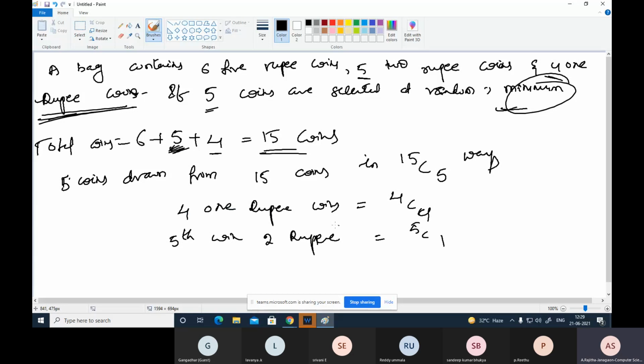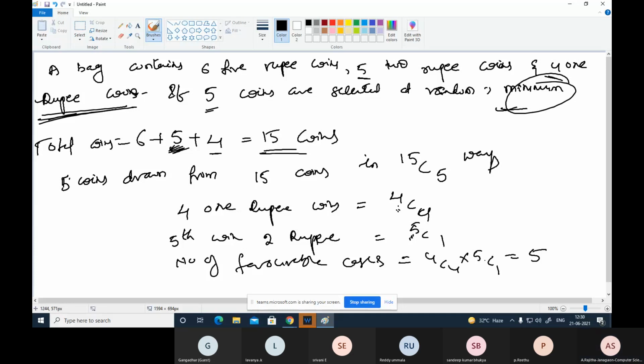So only one coin select చేస్తాం. Now these are mutual independent coins. That means number of favorable cases equal to 4C4 into 5C1. So 4C4 is 0 factorial, that's why this is 1, and this is 5. So this is 5.